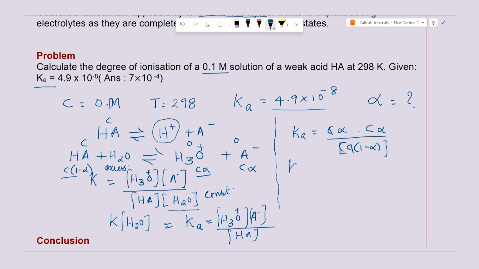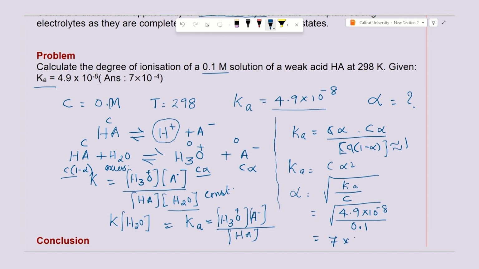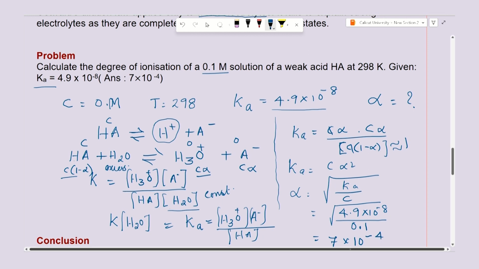Okay, the C and C get cancelled. You get the same expression, Ka is equal to C alpha square by 1 minus alpha. Again, taking alpha to be very small, you approximate 1 minus alpha to 1. So this becomes Ka equal to C alpha square, and alpha will be the square root of Ka by C. Ka is given, so the square root of 4.9 into 10 to the power minus 8 whole divided by 0.1, that is the concentration, and if you calculate it, the value comes to 7 into 10 to the power minus 4.